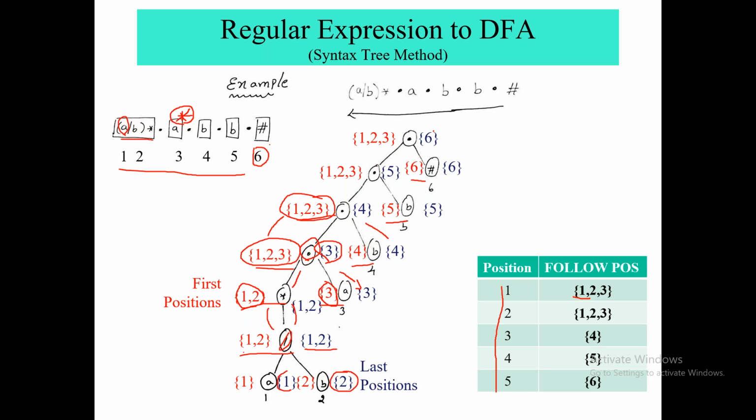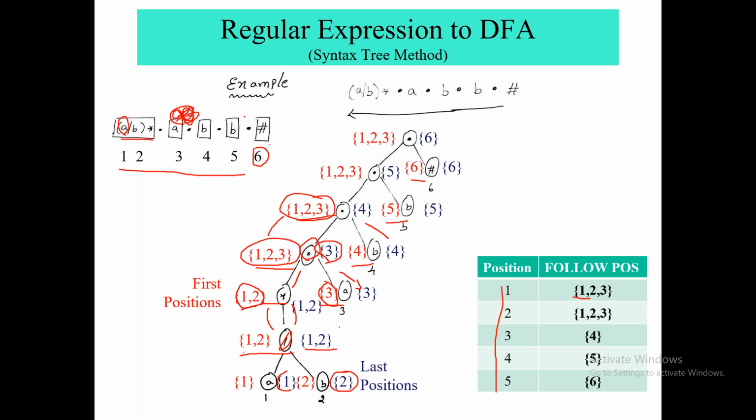Okay. Now the follow position of 2 would be the same, right? 1 2 3, because after writing B, you can write A again if there is multiple occurrence, you can write B if there is multiple occurrence, and if you want to ignore that, if you want to take null from it, then you have to write this 3, because this is not a nullable node. Okay, so follow of 1 is 1 2 3, follow of 2 is again 1 2 3, follow of 3 is 4, follow of 4 is 5, and follow of 5 is 6.